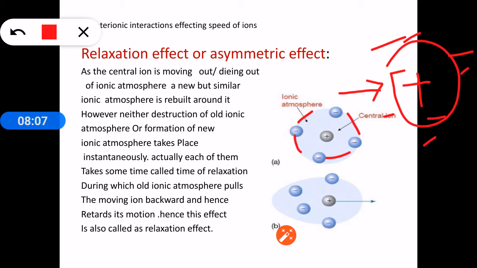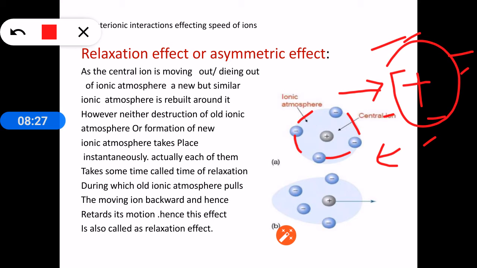Because of this, the central ion will be under the influence of the old ionic atmosphere and it will be pushed back by it. However, if the new ionic atmosphere had formed instantaneously, the central ion would be under the influence of the new ionic atmosphere and it would be moving forward.